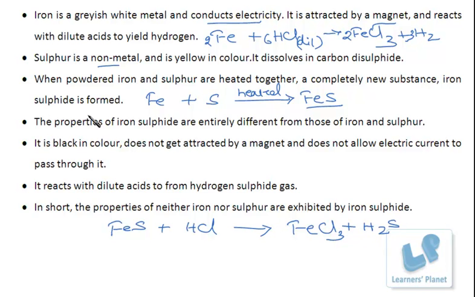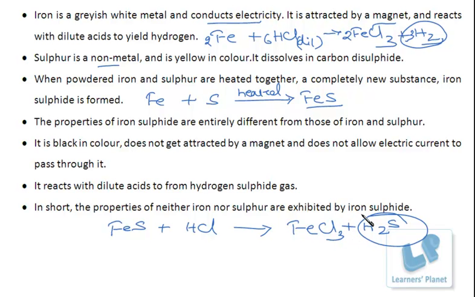So it's just that you remember that the iron sulfide reacts with HCl forming iron chloride or ferric chloride and H2S gas. Whereas iron reacts with dilute acids and gives out what? Hydrogen gas. So the property is different. In short, the properties of neither iron nor sulfur are exhibited by iron sulfide.